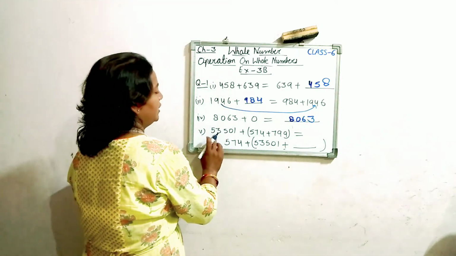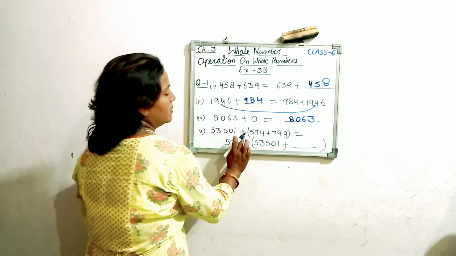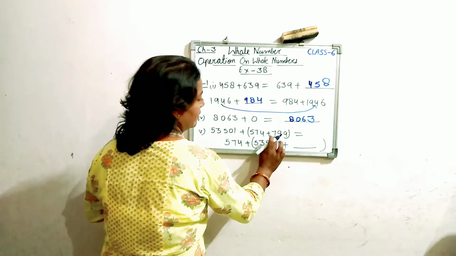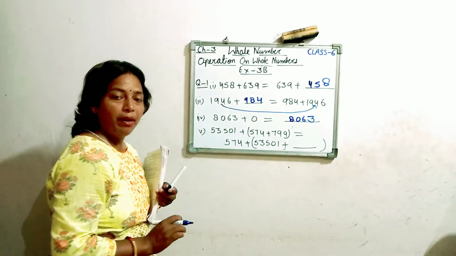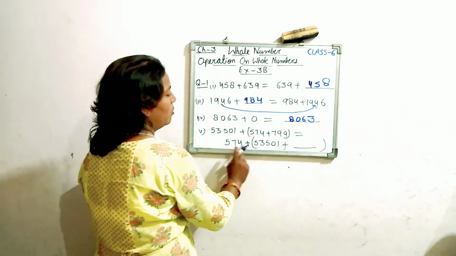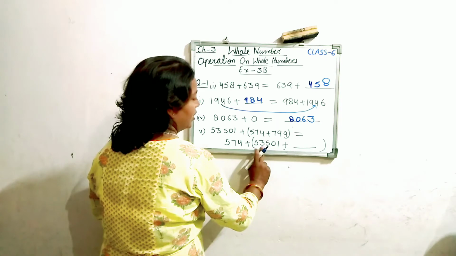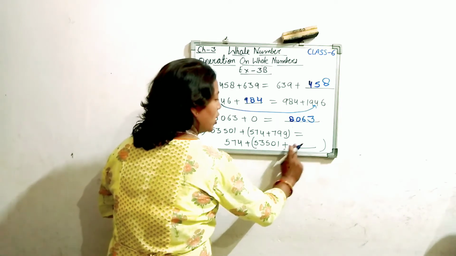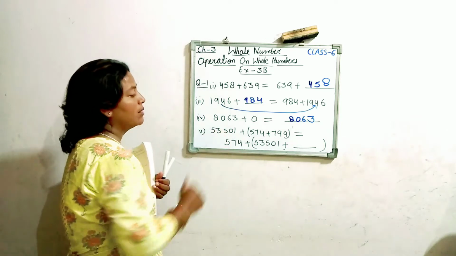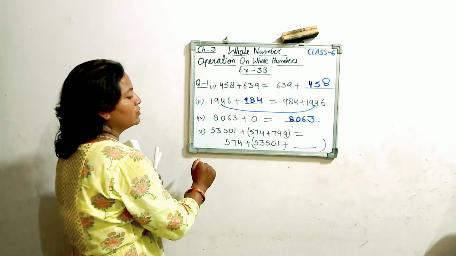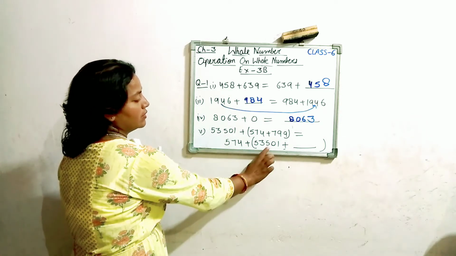Next, 5,350 plus 574 plus 799. It is an association, it is a grouping. Yes, 574 plus 5,350 plus what? This we have to find. So just match which numbers are matching here. Students, I am observing that this first number and this number are matching.